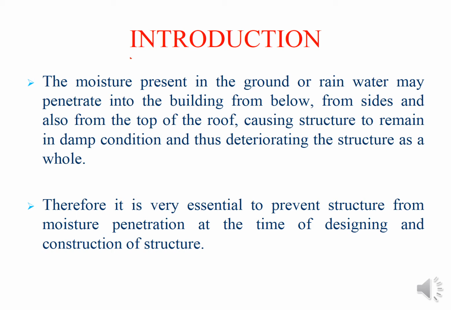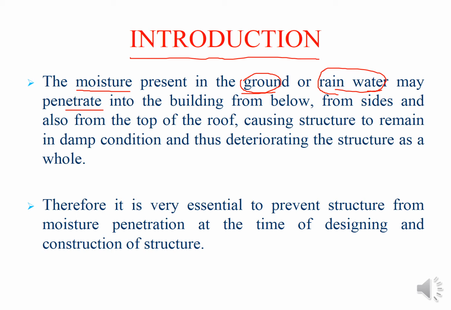If we start from the introduction of dampness, it can be elaborated with this word, moisture. The moisture present in the ground or the rainwater may penetrate into the building. So what are the two different sources of moisture getting inside the building? It is the ground, the soil underneath, and the rainwater. These are the external sources.